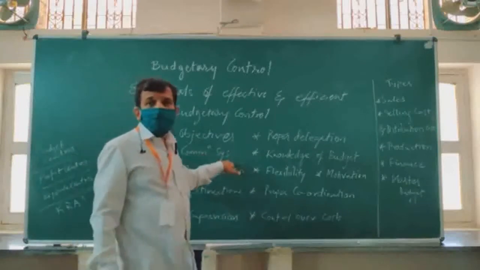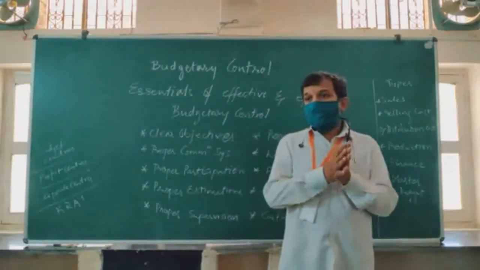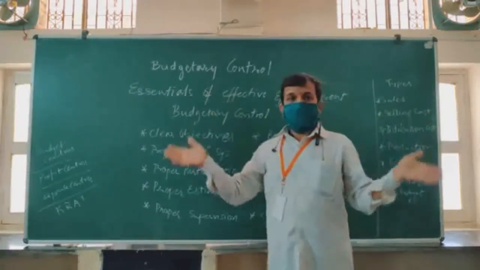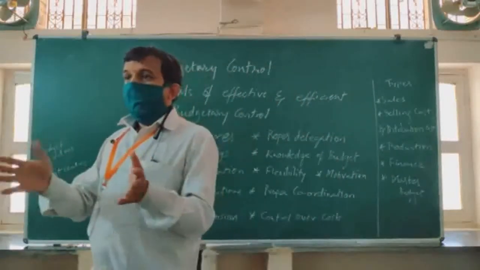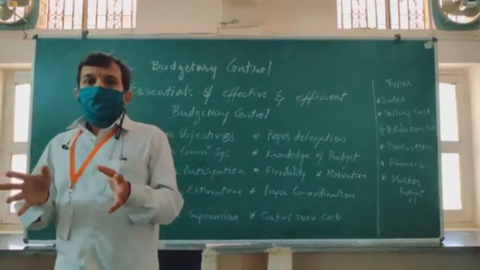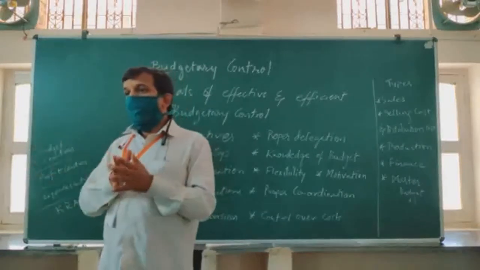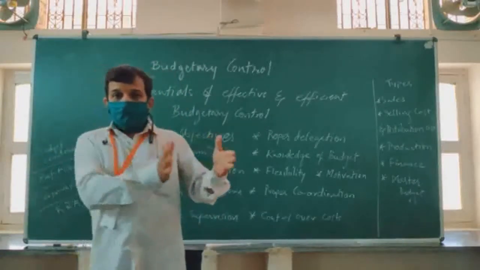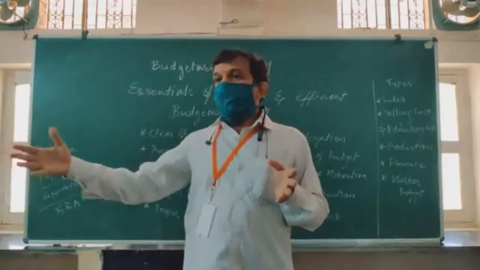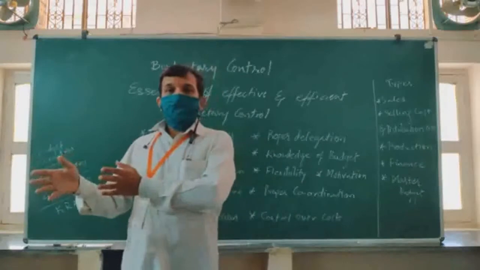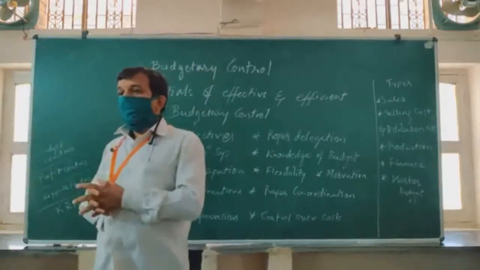Then proper communication system. Because the budget cannot be created for the entire organization without departmentalizing it, it is essential that there must be proper coordination. For example, what the sales department is doing with its budget is related to the purchase department and also to the production department.